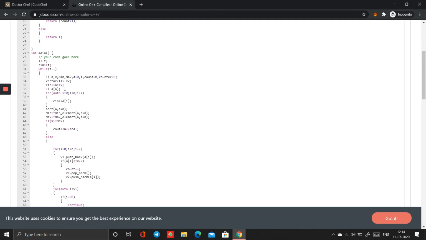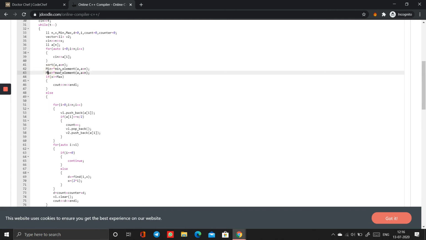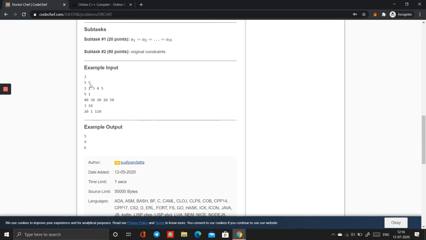Here I started taking the input. At the beginning, I started finding the maximum element of the array. With respect to the first test case, I got a logic that if x, that is the initial queues, is greater than or equal to the maximum element of the array, then the number of days required to queue the whole world is n. Once you check here, our x is 5 and the maximum element in this is also 5, so x is greater than or equal to the max element, so the number of days required is 5 days.